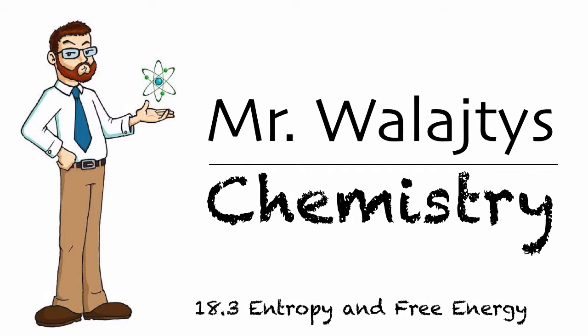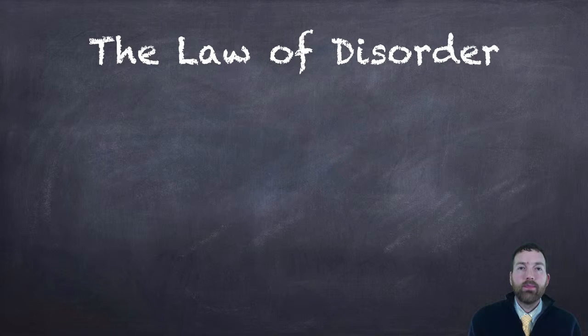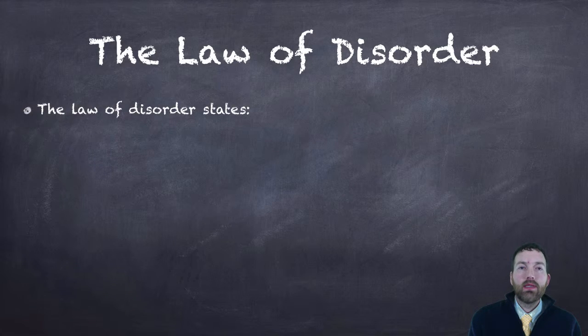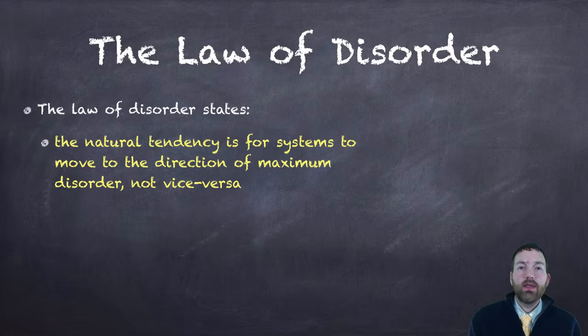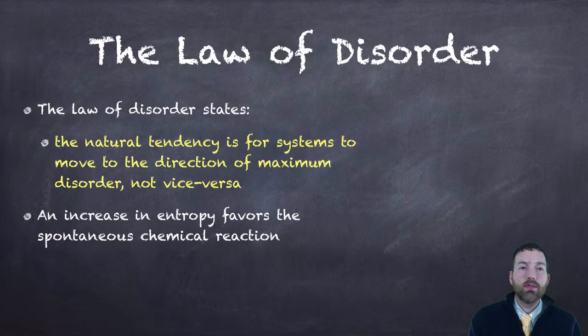Next, I want to talk about something called entropy and free energy. So, in chemistry, there's this law called the law of disorder, and it states that the natural tendency is for systems to move in the direction of maximum disorder, not vice versa. So, it's not natural for things to become ordered out of nowhere. Generally, just through the course of chemical reactions, we make more randomness and more disorder in the universe.